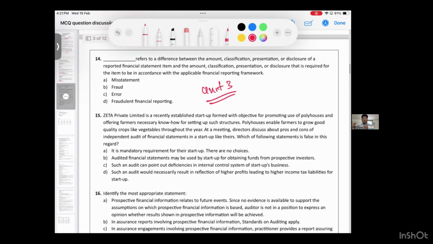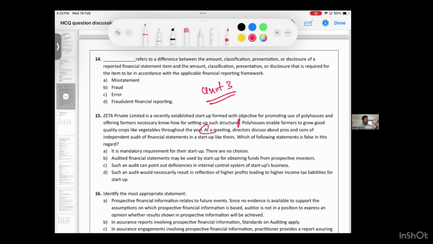Moving on to the 15th question. It looks very big, so read it cleanly. SETA Private Limited is a recently established startup. Polyhouse enables farmers to grow good quality crops like vegetables throughout the year. These are important. In a question they will tell you many unnecessary things, but you have to focus only on those things required to perform this MCQ, which will help you give the answer. At a meeting, directors discussed the pros and cons of independent audit of FS in a startup. Which of the following is false?